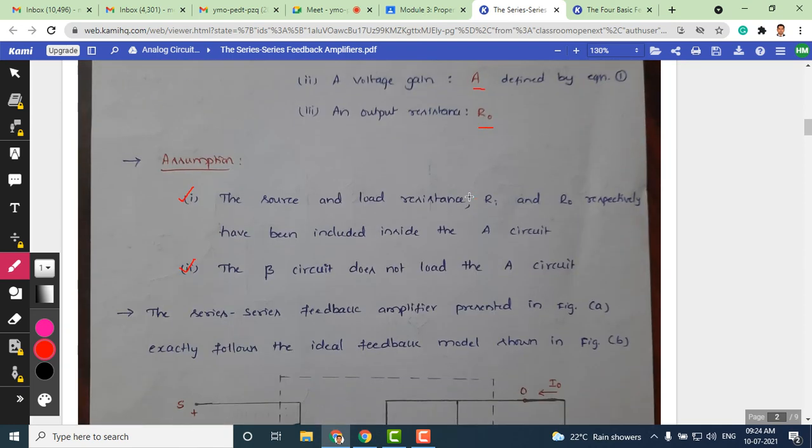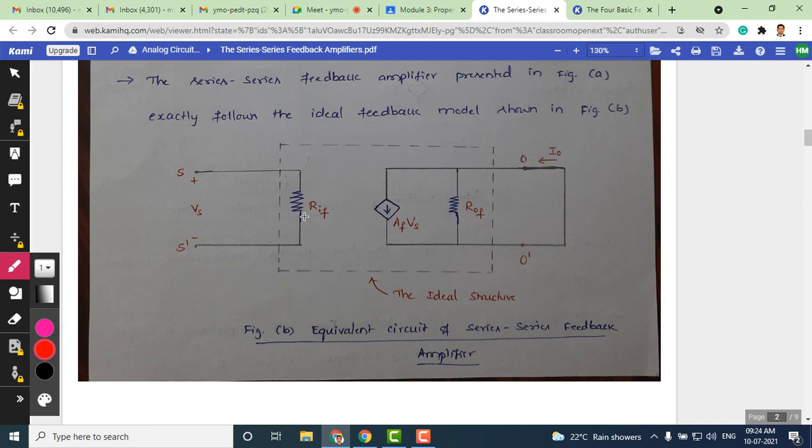So since I am saying it is a transconductance amplifier, it has an input resistance which is RIF, and there is a current source. You can see now it is not a voltage source. There are chances students get confused here, because in the voltage series amplifier or series shunt feedback amplifier we showed a voltage, but since here it is a transconductance amplifier with feedback, S and S dash are the input ports of a transconductance amplifier with feedback, or series feedback topology suitable for a transconductance amplifier.